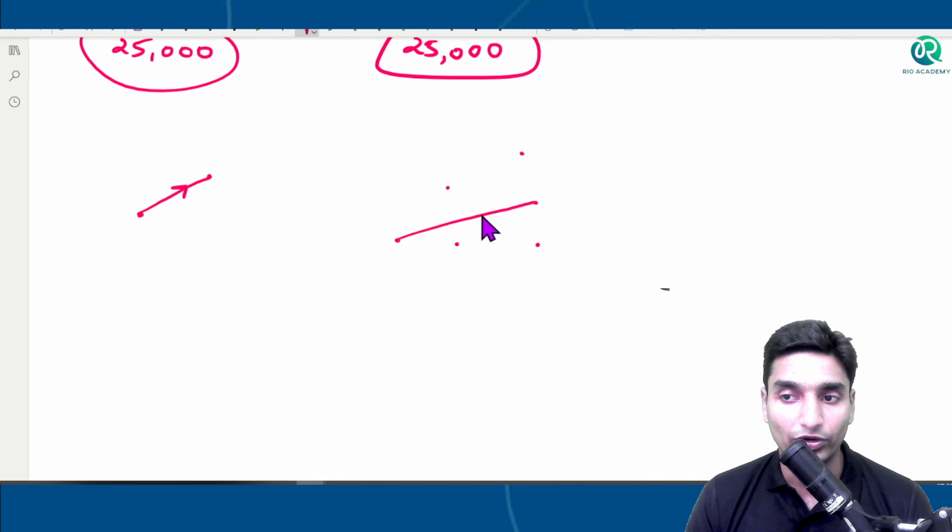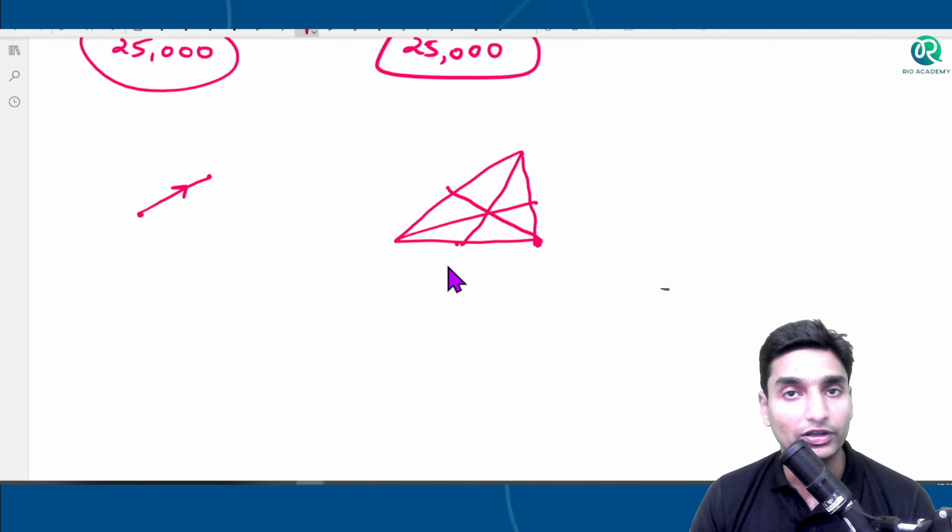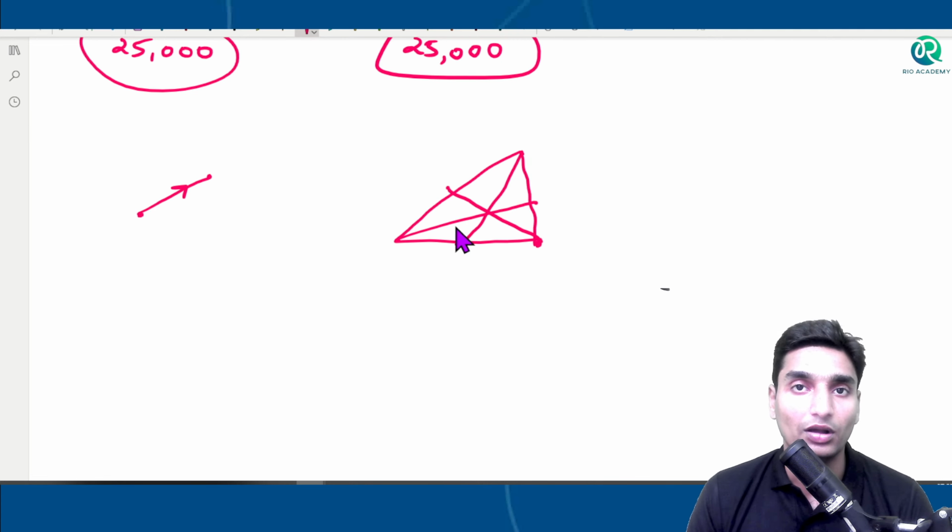So this line will be a diagonal, and the next points are here, there are 2 different points. We are not going to connect them, we are going to connect some other point, and this will be a diagonal. And here once again this will be a diagonal. Now if you connect all these points, it will be a diagonal of a triangle, or we call that particularly a median.